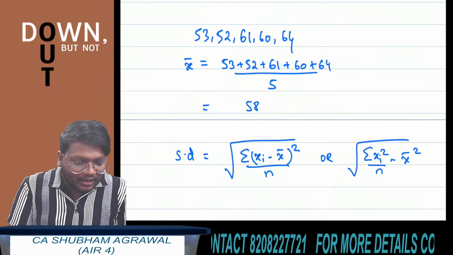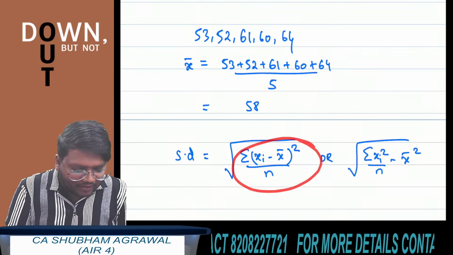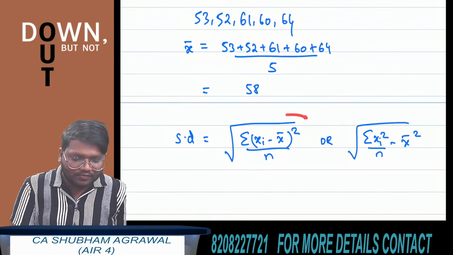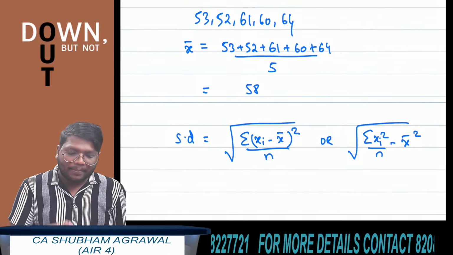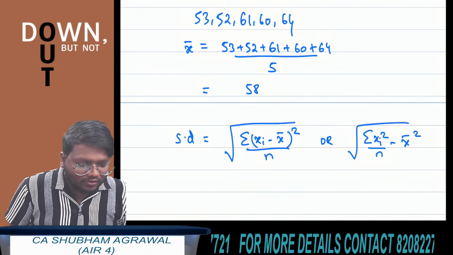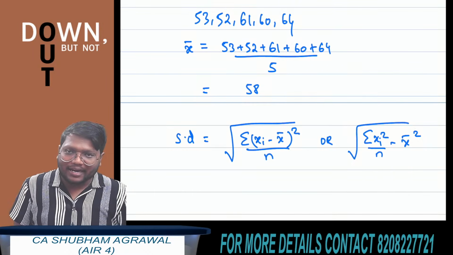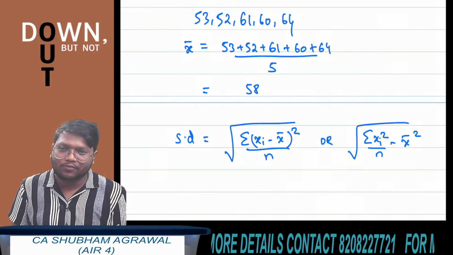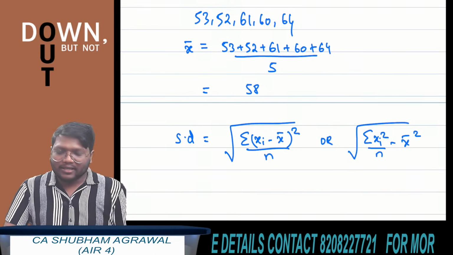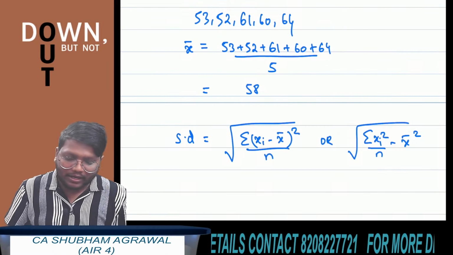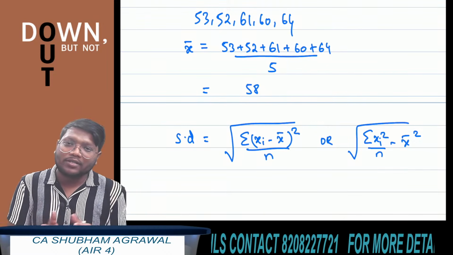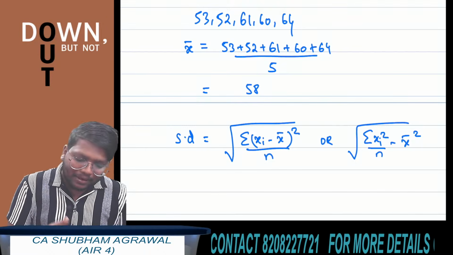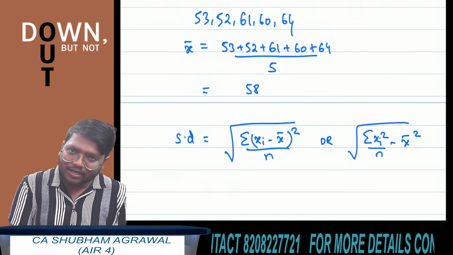Here, if you use the first result, it will save your time in exam. Why? Because if you use the second result, you have to first find the square of 53, 52, 61, 60 and 64, so it will take time. It is not necessary that you always use the first result, but in this question, it will save your time.